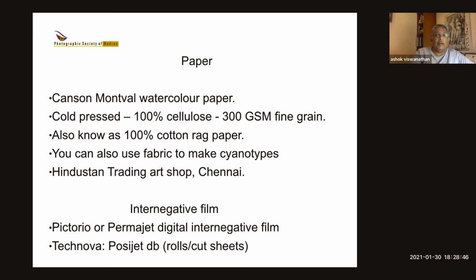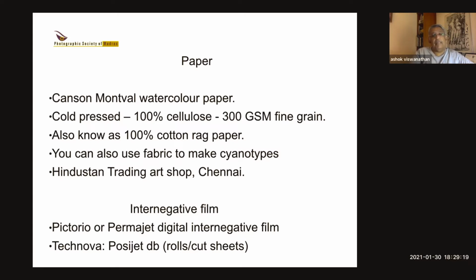But I found later on there's something called PossyJet DB, which is made by Technova in India. And it's a superb product. And it comes in rolls and cut sheets. You can pick it up by speaking to the dealer for Technova. The cut sheets are a little difficult to find because this is mainly used for fabric printing in the automotive industry, paint industry, etc. So they prefer rolls. But you can either buy them ready cut sometimes, or you can buy the roll and cut it yourself.